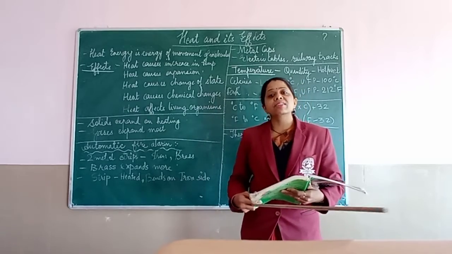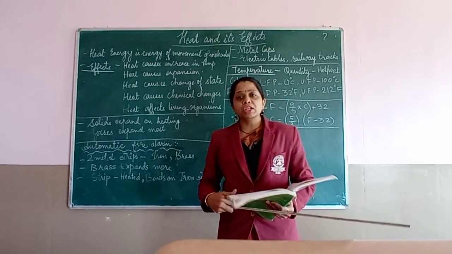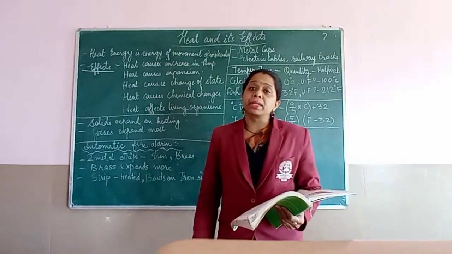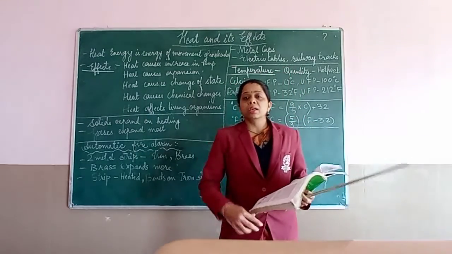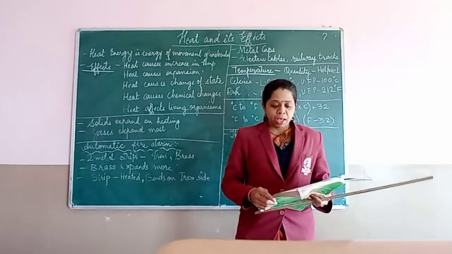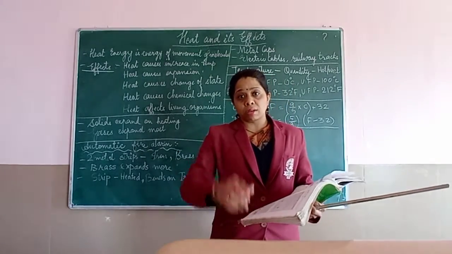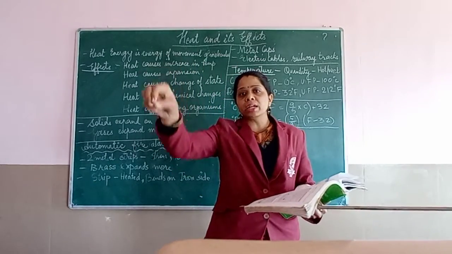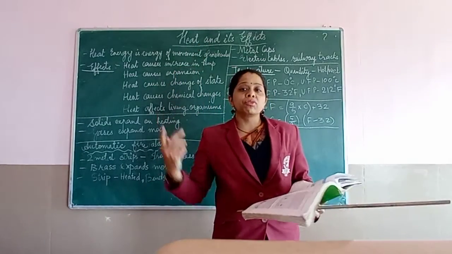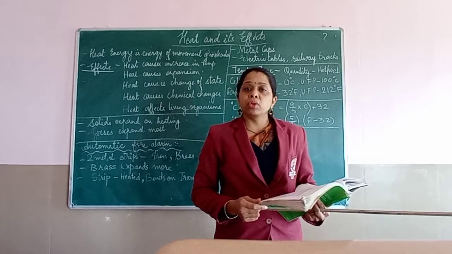After that is expansion, children. If you remember, we took a metal ball, with an arrangement where it was kept in a hanging position, and a small ring was there. Before heating, the ball could come out through that ring.